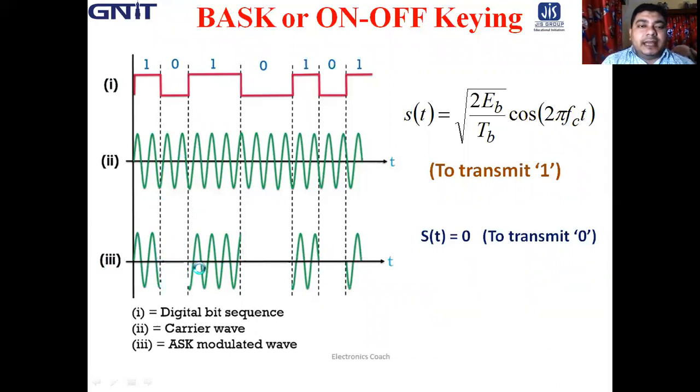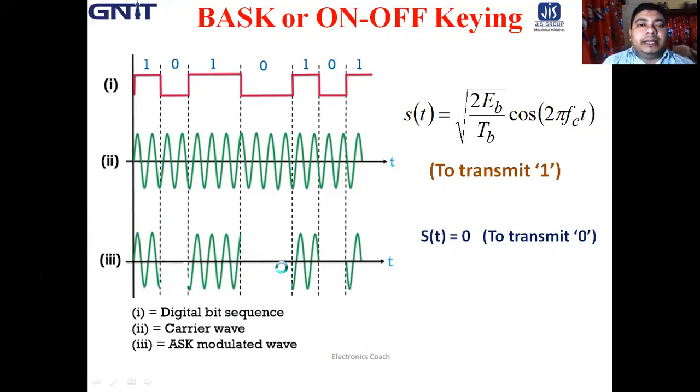That is the basic concept about amplitude shift keying. It is like an on-off: when 1 it is on, when 0 it is off. That is why it is called on-off keying. 1 means it has the amplitude, and 0 means no amplitude. That is why it is called on-off keying.